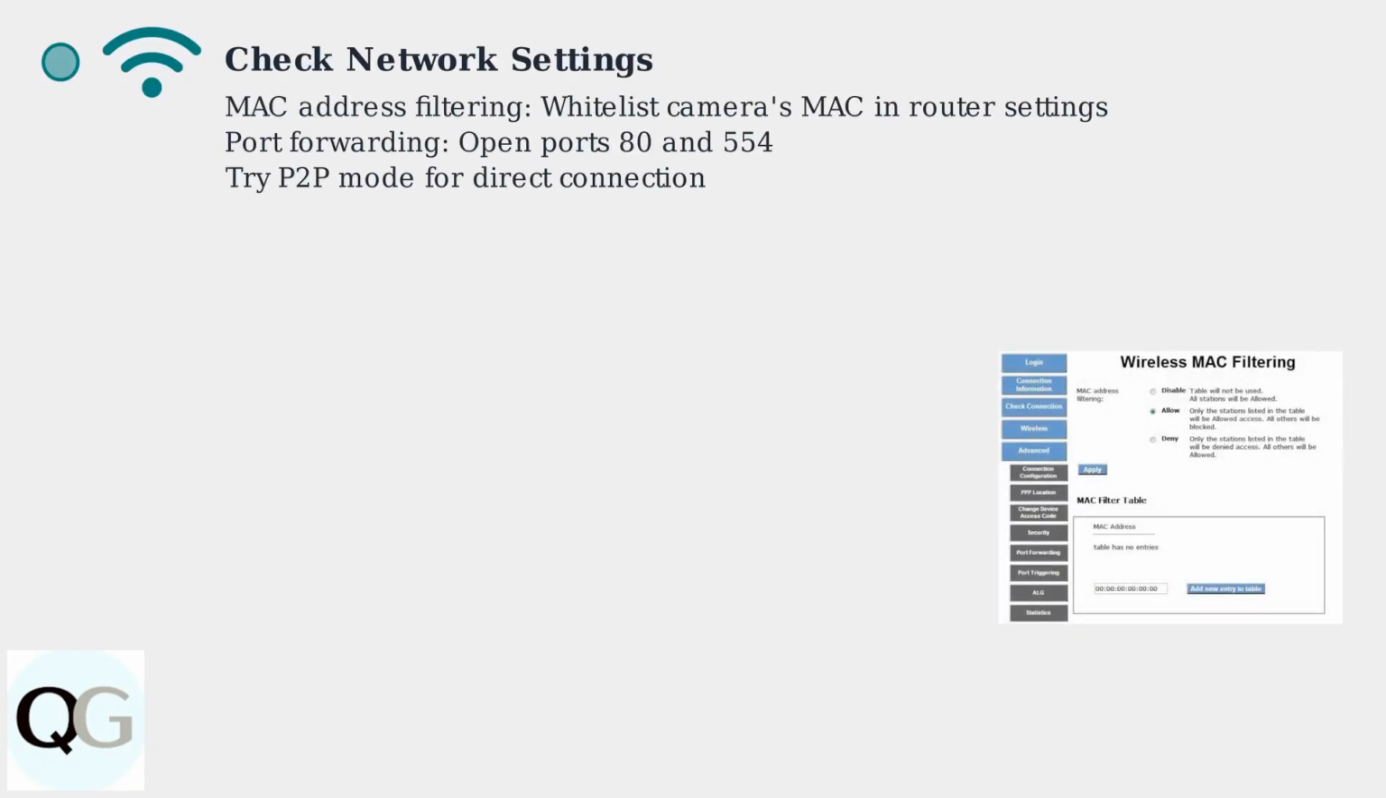Advanced network settings like MAC address filtering on your router can block the camera. Check your router settings and ensure the camera's MAC address is whitelisted. For port forwarding, make sure ports 80 and 554 are open. Consider using Lorex's P2P mode for a direct connection without relying on the cloud.